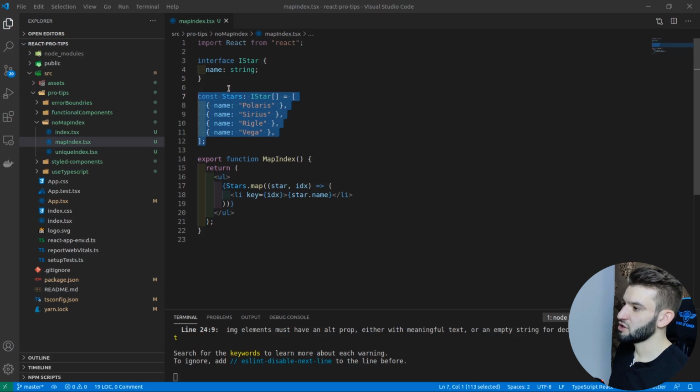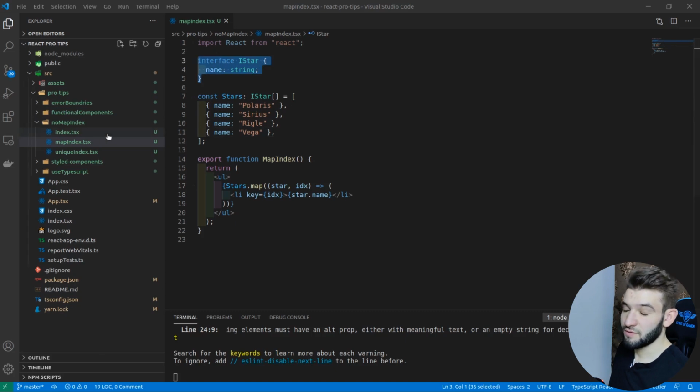But anyway, here we got a stars array that holds a couple of objects. Each one holds a star name. Those are just stars in our galaxy, I guess. I'm not sure. So Polaris, Sirius, and all that kind of stuff. And we got this, which is an interface, just TypeScript.